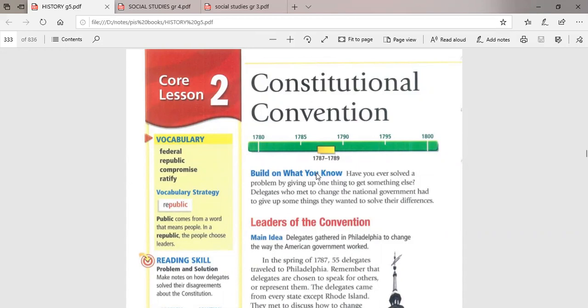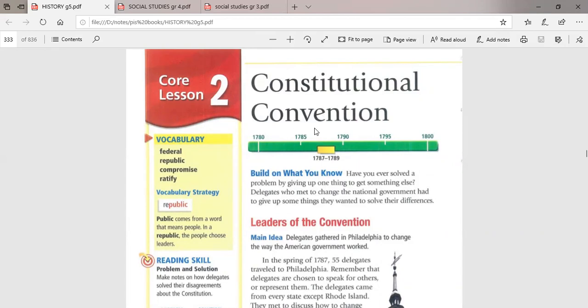This is chapter 9, lesson 2. The name of our lesson today is Constitutional Convention. Constitutional comes from the word constitution, which means the laws, and convention means a change. So our lesson means that the delegates, or the representatives of the Congress, are going to make a change in the constitution. What is the meaning of that?